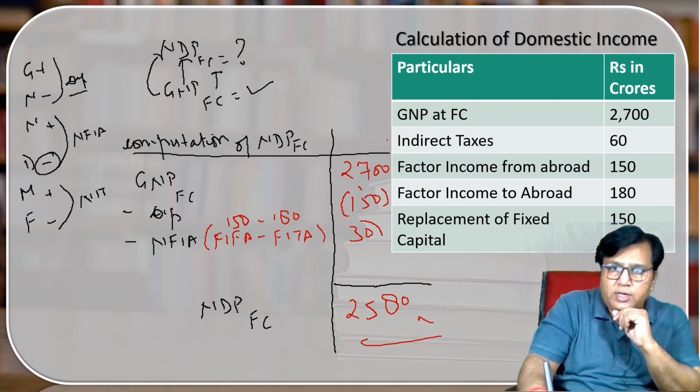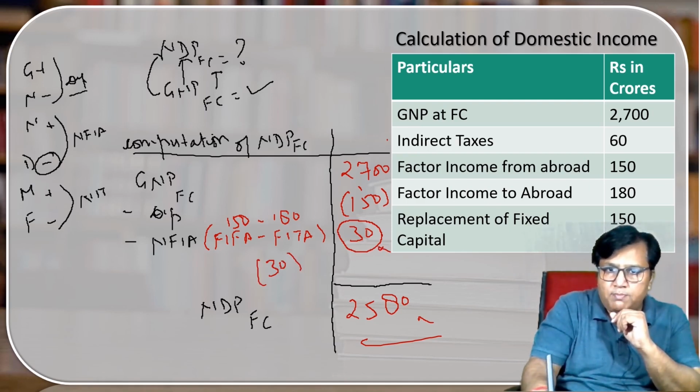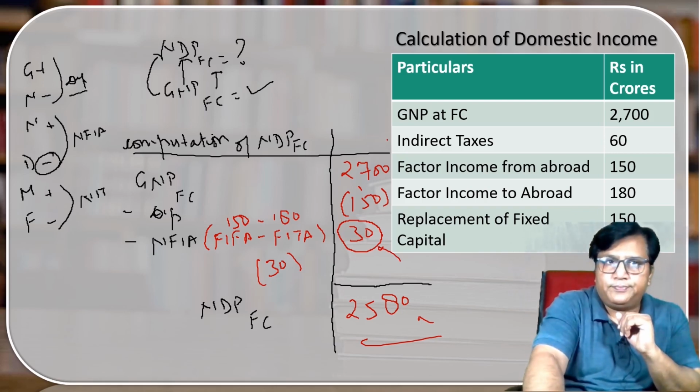I hope the point is clear. I repeat the same thing over here. Why I am taking plus 30? Because here I am getting minus 30, and we know that minus minus plus, so I've written plus 30 over here. I hope the point is clear. Simple mathematical concept, nothing else.